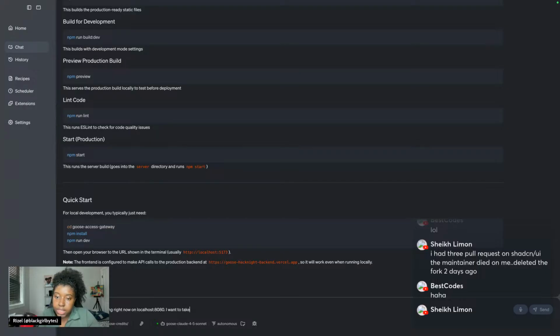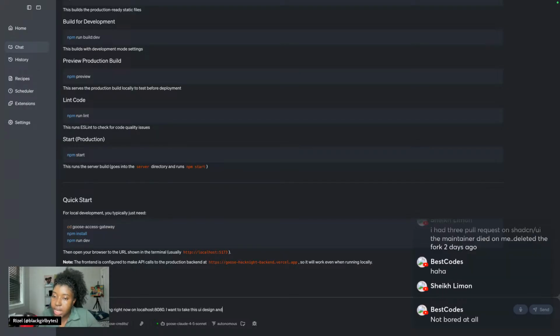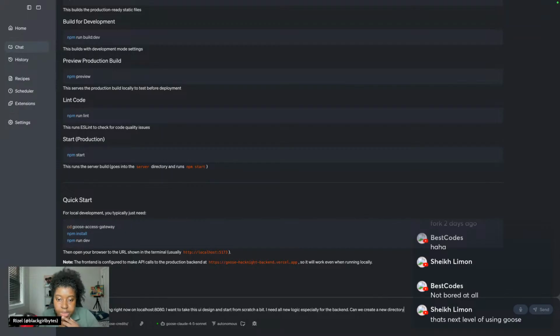I want to take this UI design and start from scratch a bit. I need all new logic, especially for the back end. Can we create a new directory and create a Next.js project? That's the other thing. I want a Next.js project.